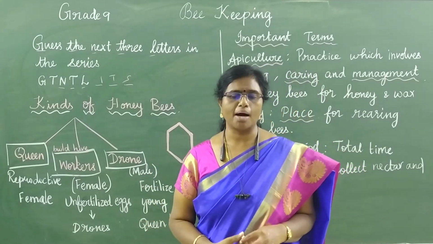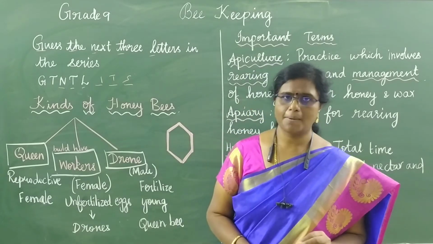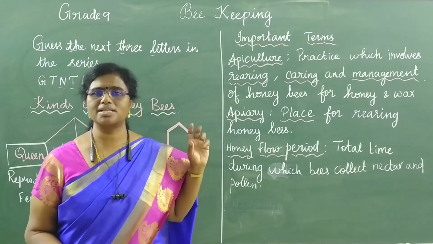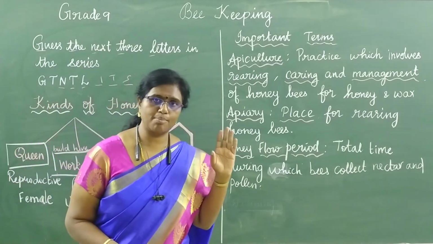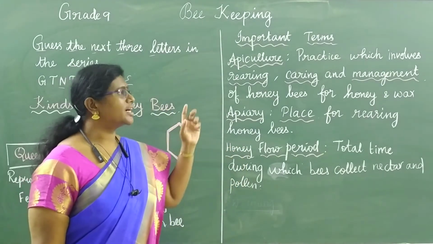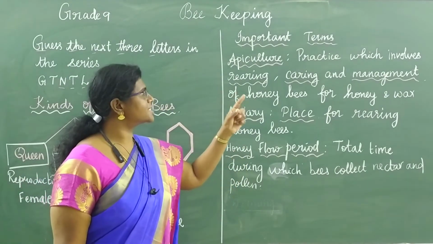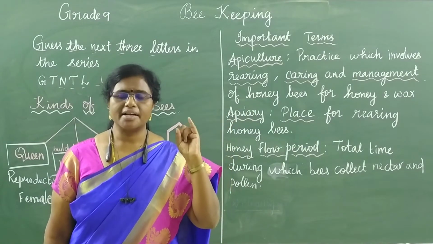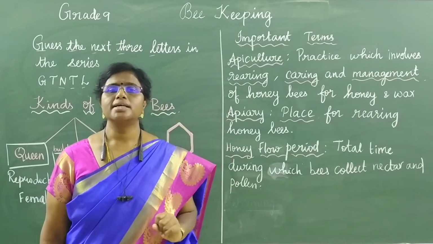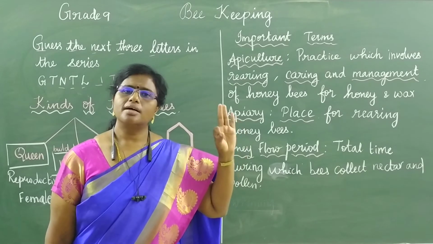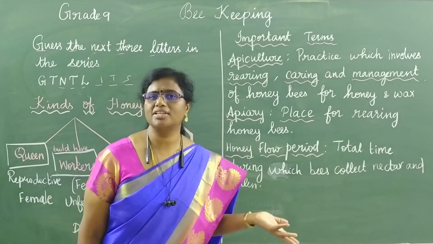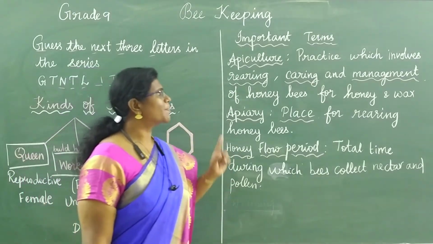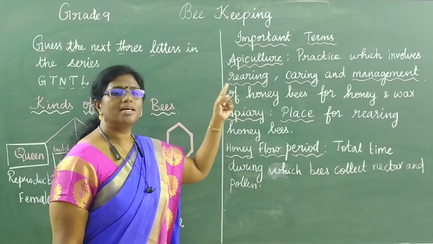So before we go into topic, let us learn some terms. First one is called apiculture. We already learned about this apiculture in the starting of the lesson, improvement of food resources. Now what is apiculture means? That is practice which involves rearing, caring and management. Remember, rearing, caring and management. These three practices are done for the honeybees. So such a practice we call it as apiculture. So once again I will repeat, practice which involves rearing, caring